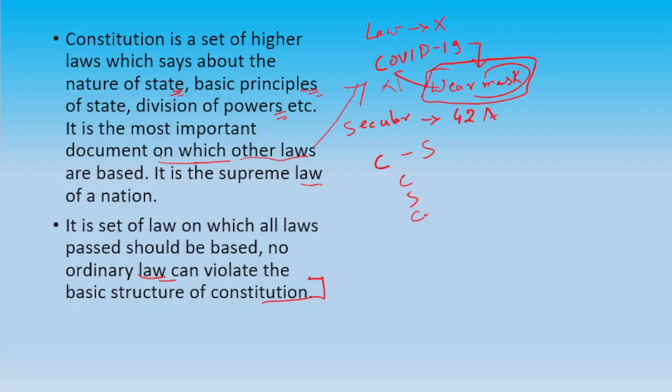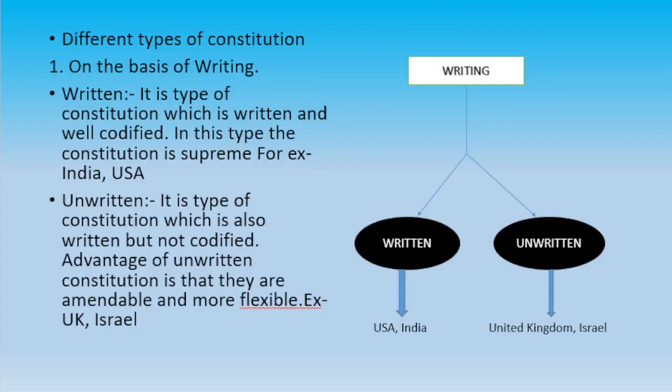And then here come the different types of constitution. In different nations of the world, there are different types of constitution. On the basis of writing, we can divide constitutions into two parts: one is written constitution and the other is unwritten constitution.